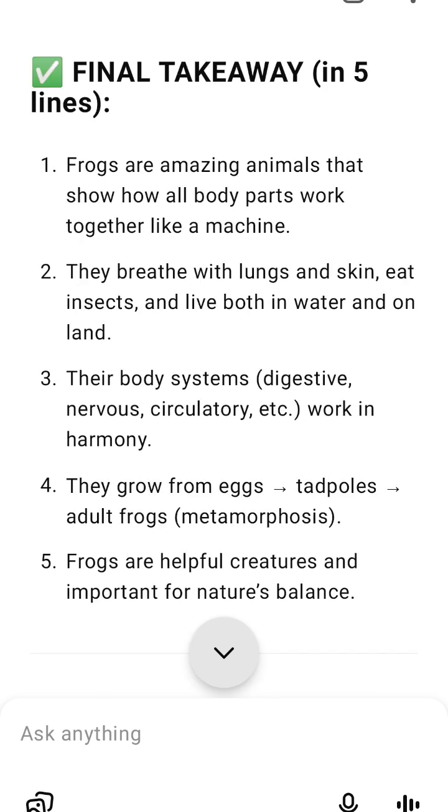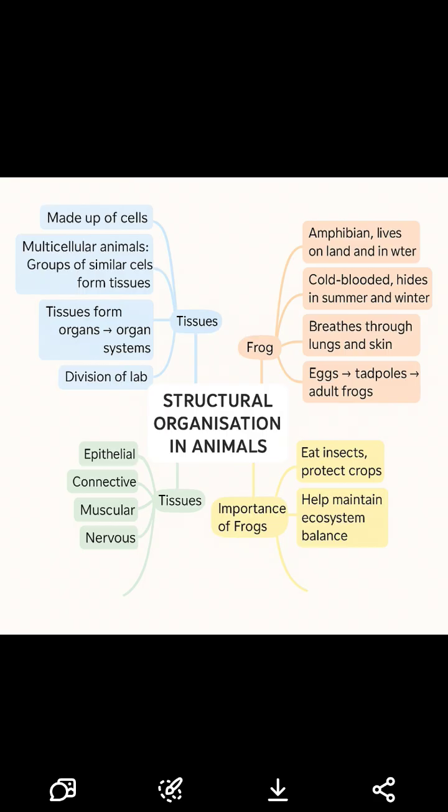Final takeaway in 5 lines. 1. Frogs are amazing animals that show how all body parts work together like a machine. 2. They breathe with lungs and skin, eat insects, and live both in water and on land. 3. Their body systems, digestive, nervous, circulatory, etc., work in harmony. 4. They grow from eggs to tadpoles to adult frogs through metamorphosis. 5. Frogs are helpful creatures and important for nature's balance.